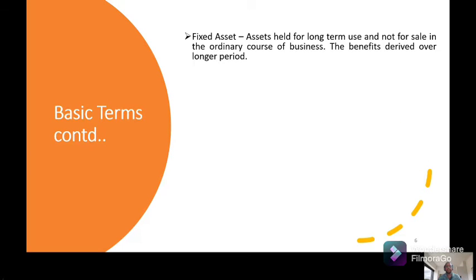Fixed asset, nothing but land, building, plant and machinery, whatever capital items. You are not going to sell them in the ordinary course of business, but they will give you benefit over a period of time. So if you have a building, it will last for 40-50 years. So it will give you a benefit in those 40-50 years.